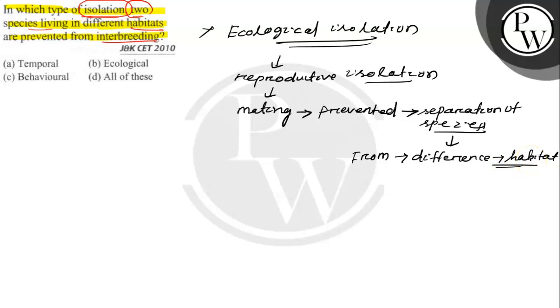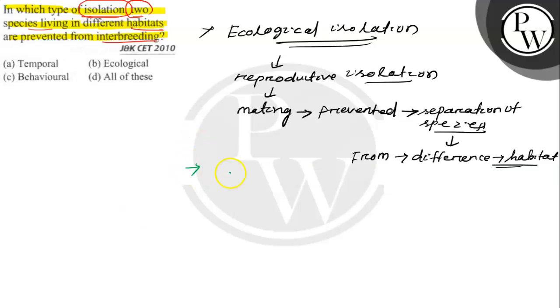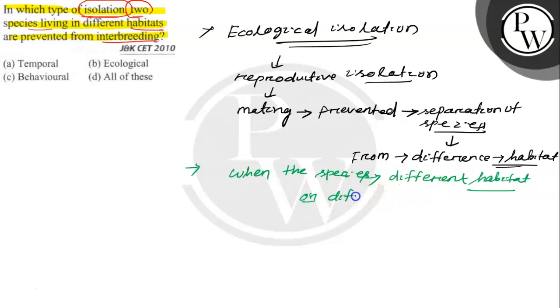So this usually occurs when the species are used to different habitat types, or different parts of the same habitat. So this is the method, ecological isolation.